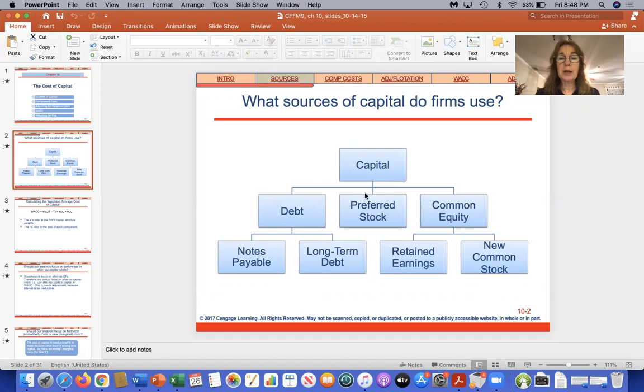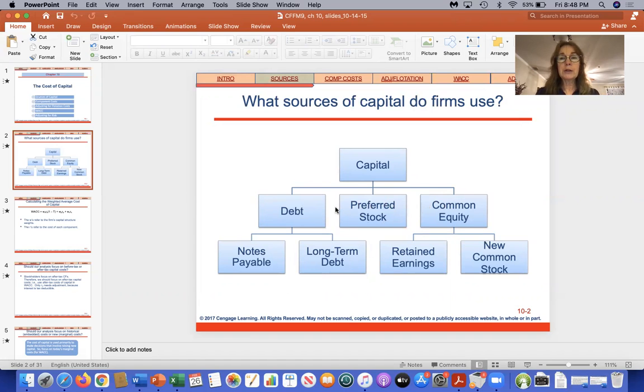Another source of their capital is by issuing equity. So they can issue preferred stock, which is kind of a hybrid, as you know, between common stock and bonds. A preferred stock is stock where they pay a fixed dividend, or they can issue common stock. So these are their sources of capital.